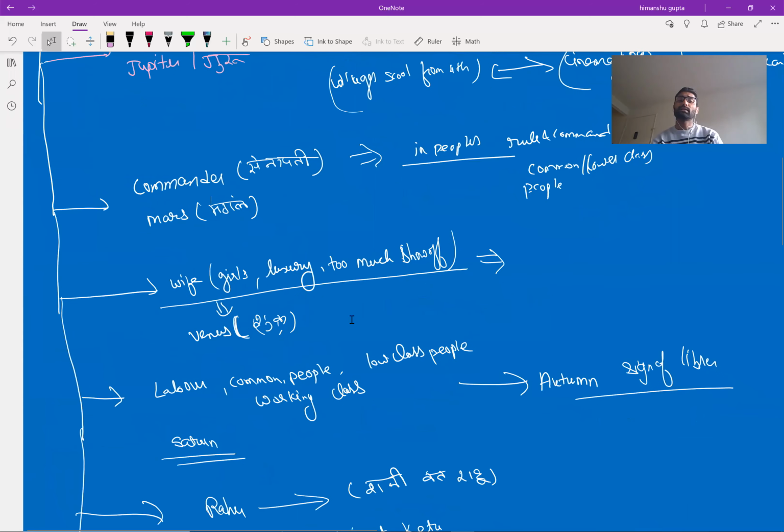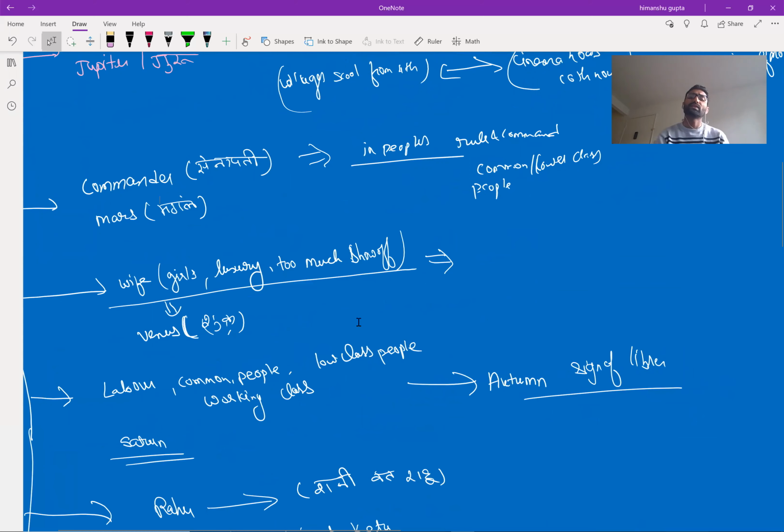Now the next is Venus, which is luxury, wife, girl, and every luxurious thing is seen through Venus. Let's take it this way. In the Virgo sign, Venus gets debilitated. Why? Because in Virgo, Mercury, the lord of wisdom and knowledge, is exalted, and it is also the child.